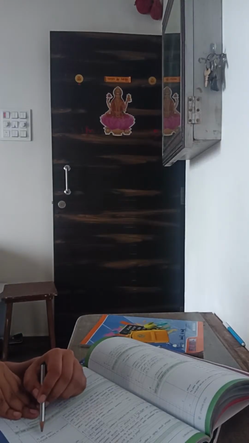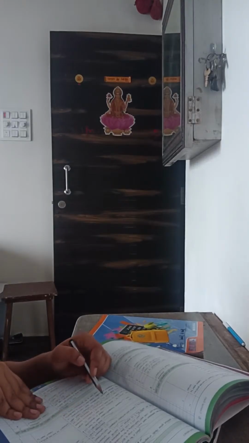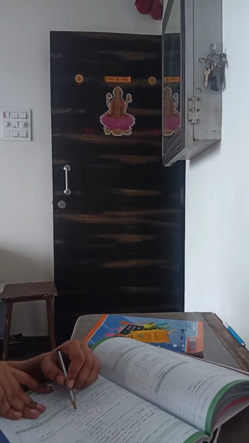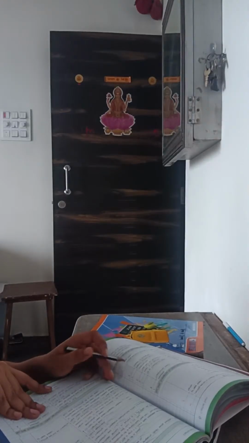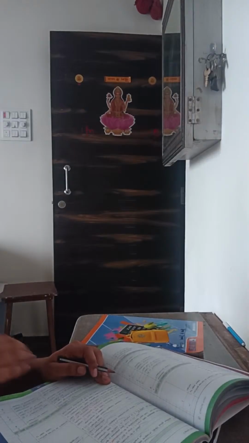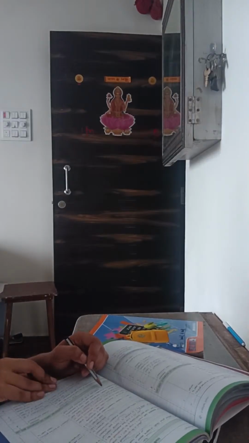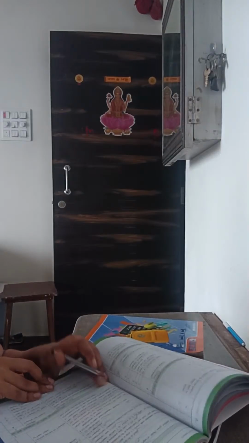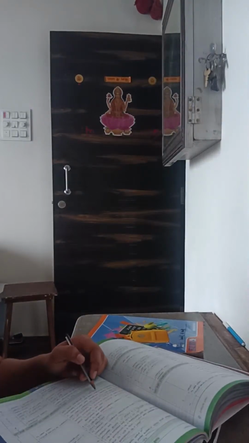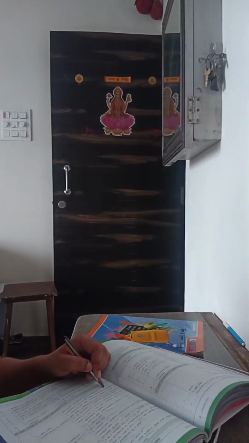The lock-in period: if the new asset is transferred within 3 years from the date of the purchase or the construction, then the exemption claimed earlier shall be withdrawn, and the cost of acquisition of the new asset is reduced by the exempted capital gain while calculating the capital gain on the new asset.